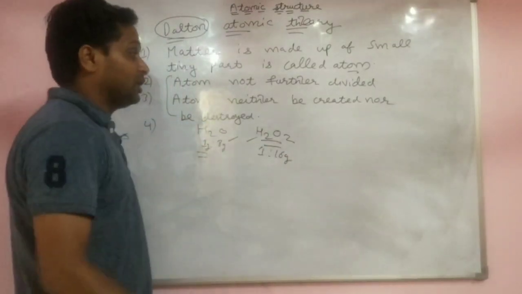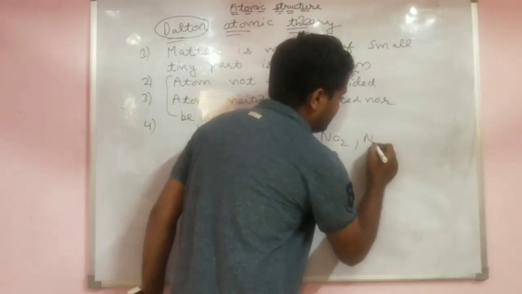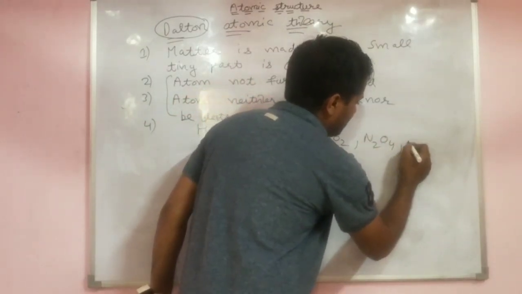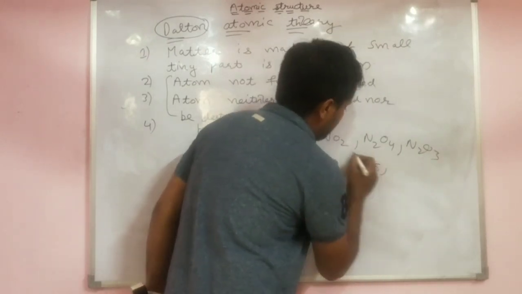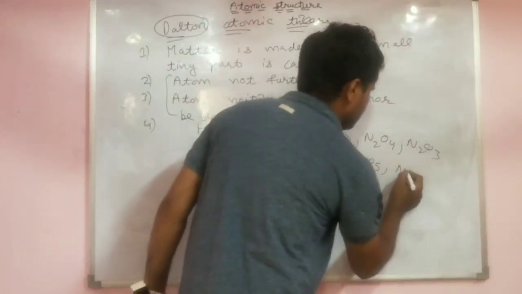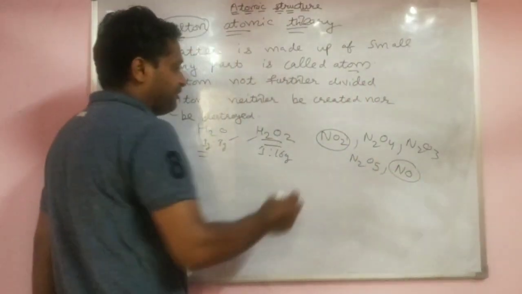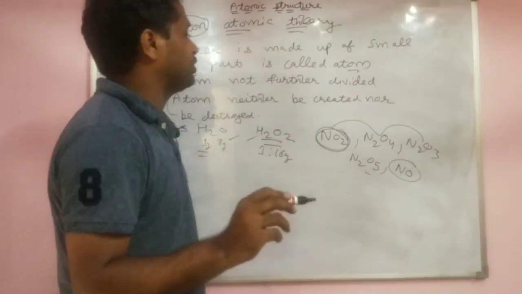Nitrogen has 4 or 5 oxides: N2O4, N2O3, N2O5, N2O, that is laughing gas, and one is NO. So everywhere the ratio is different. But for NO2, everywhere in the world, the ratio is the same.